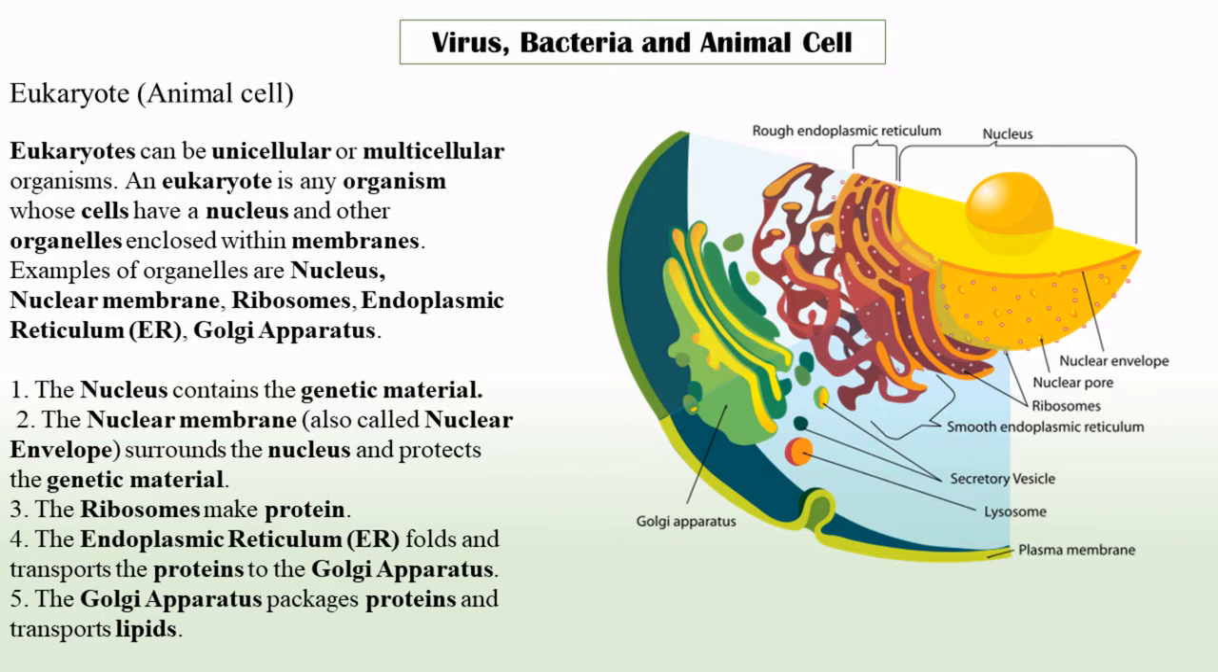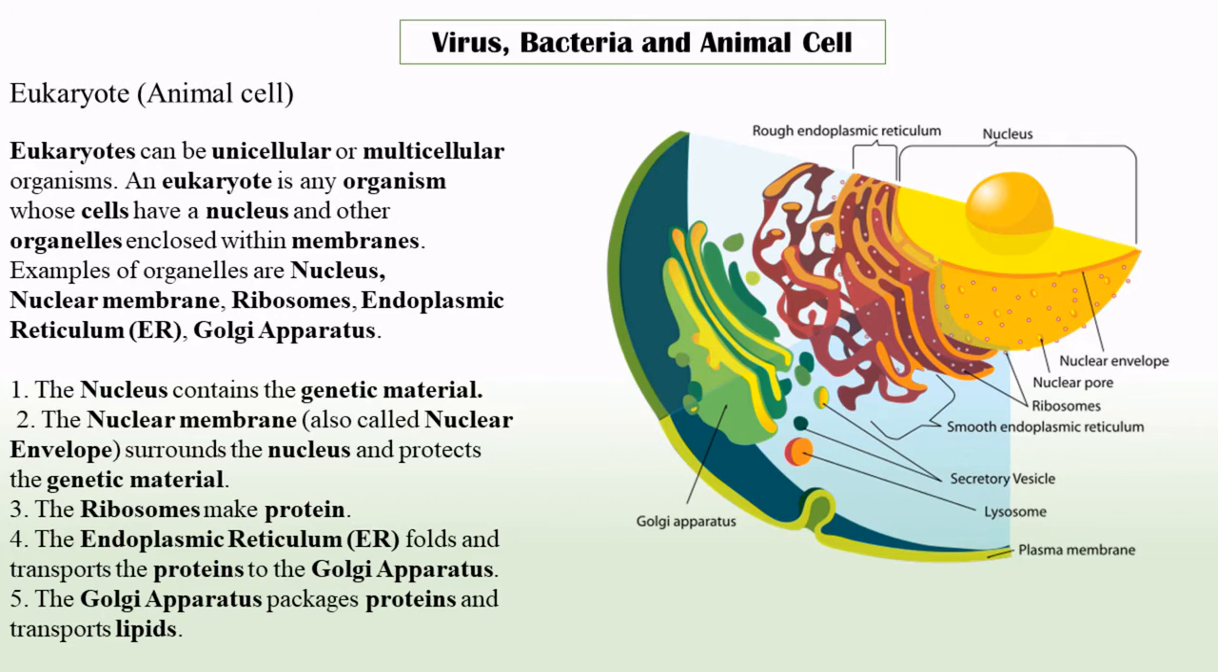Then we have the ribosomes. Ribosomes are organelles that make protein. Next, we have endoplasmic reticulum. It folds and transports the proteins. Last, we have the Golgi apparatus. It packages proteins, but also transports lipids. Lipids means fat.